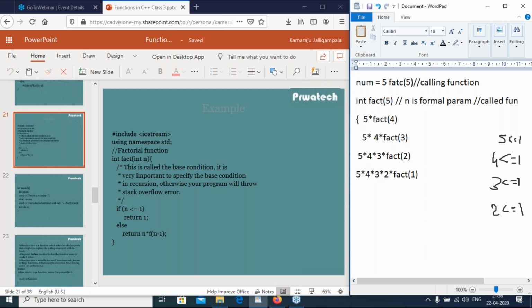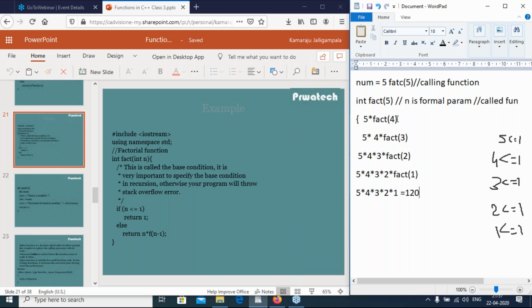Okay. Then again call fact of 1. So check the condition 1 less than or equal to 1. So it is true. Then fact of 1 returns 1. Then 5 star, 4 star, 3 star, 2 star, 1. So it is 120. 120 will be displayed.